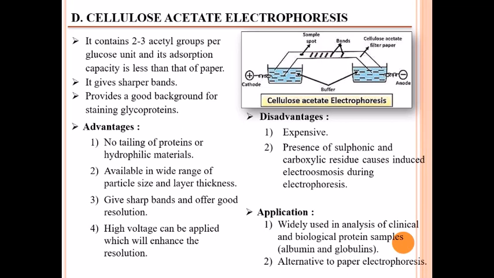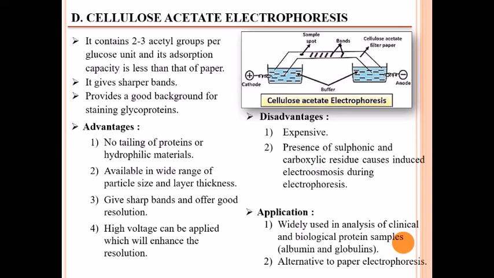So here are the various advantages of cellulose acetate electrophoresis: no tailing of protein or hydrophilic material, availability in a wide range of particle size and layer thickness, sharp bands with good resolution, and high voltage can be applied, which will enhance the resolution.